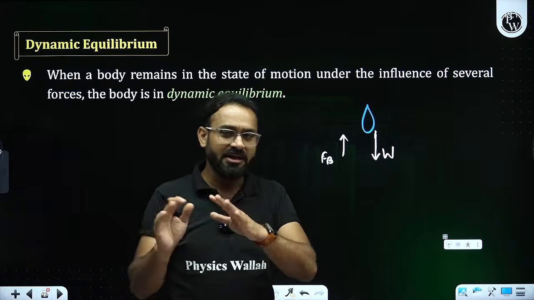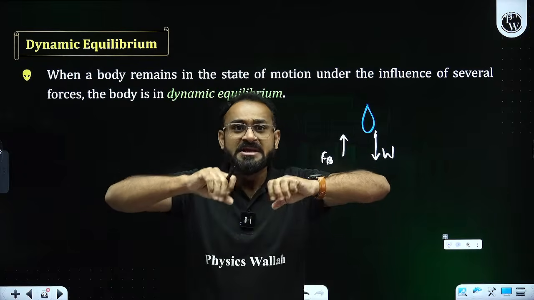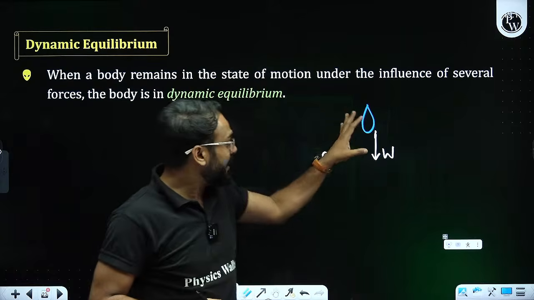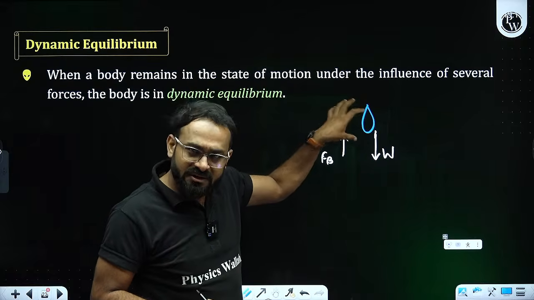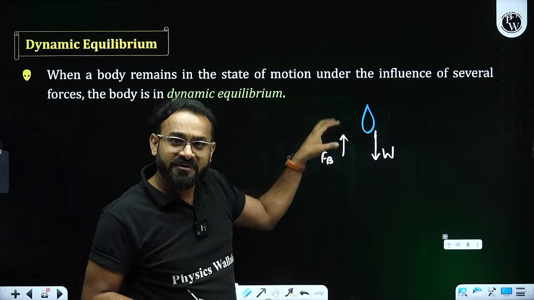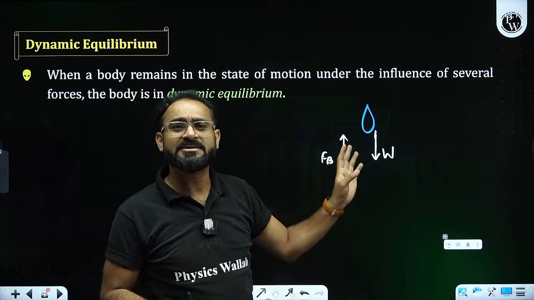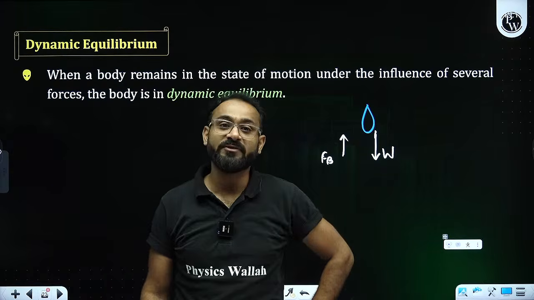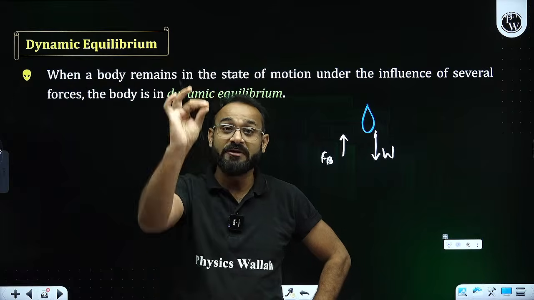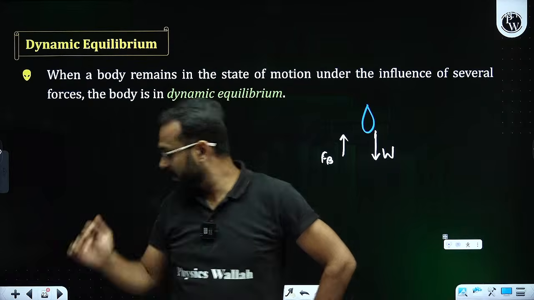So in static, when the object was kept at rest, several forces applied, not moving. Static equilibrium. Dynamic equilibrium, by considering this example, the raindrop is falling, weight applied in the downward direction, air resistance, it is still moving. Not changing speed, it is falling with the same velocity. So that is called dynamic equilibrium.